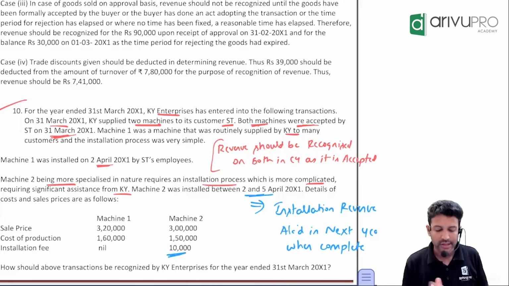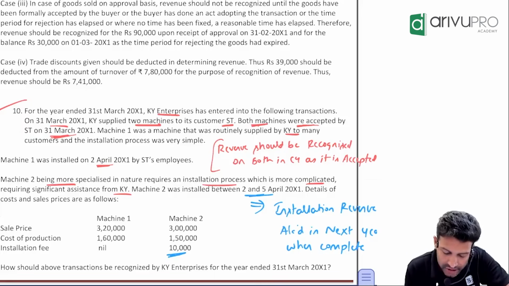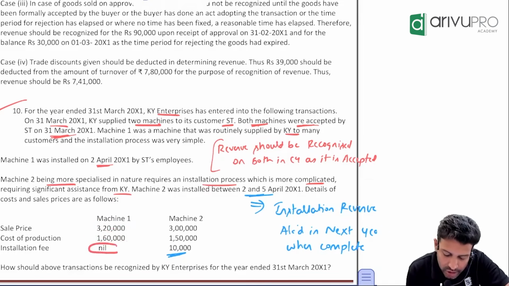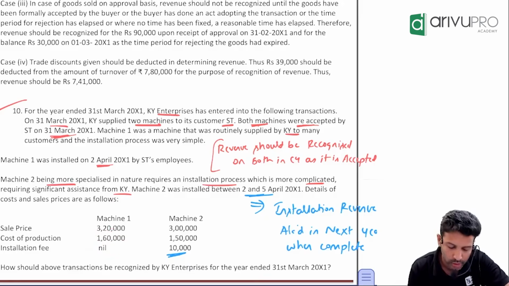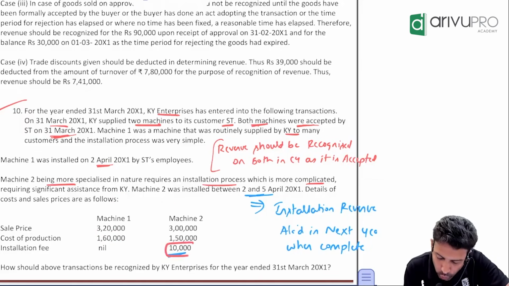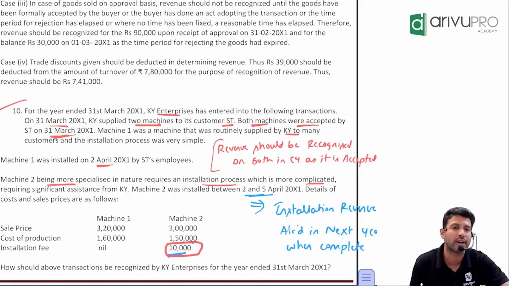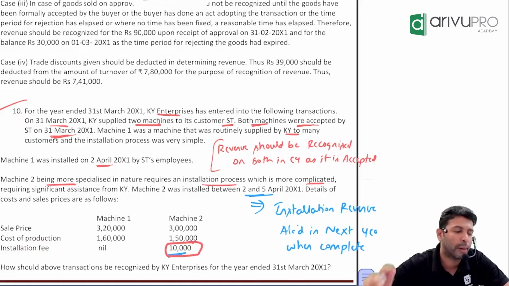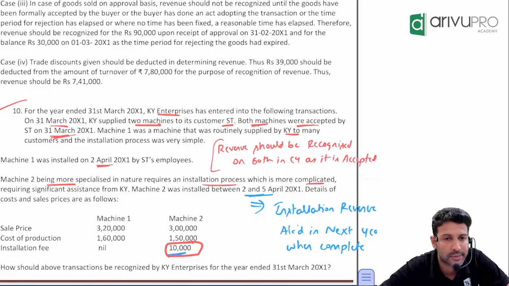Details of cost and sales are as follows. Machinery 1's sale value is how much? 320. Cost to produce this machinery? 160. Are we charging anything as installation fees for machinery 1? No. The same data is given for machinery 2, but since for machinery 2 we are charging extra, how much extra? As what? Installation. Now, how much revenue will you recognize in the current year is what they are asking.